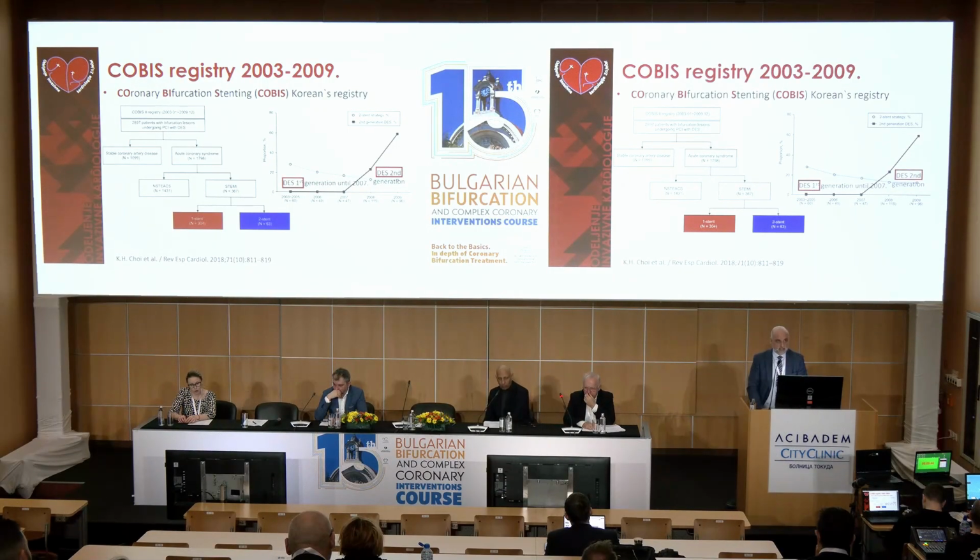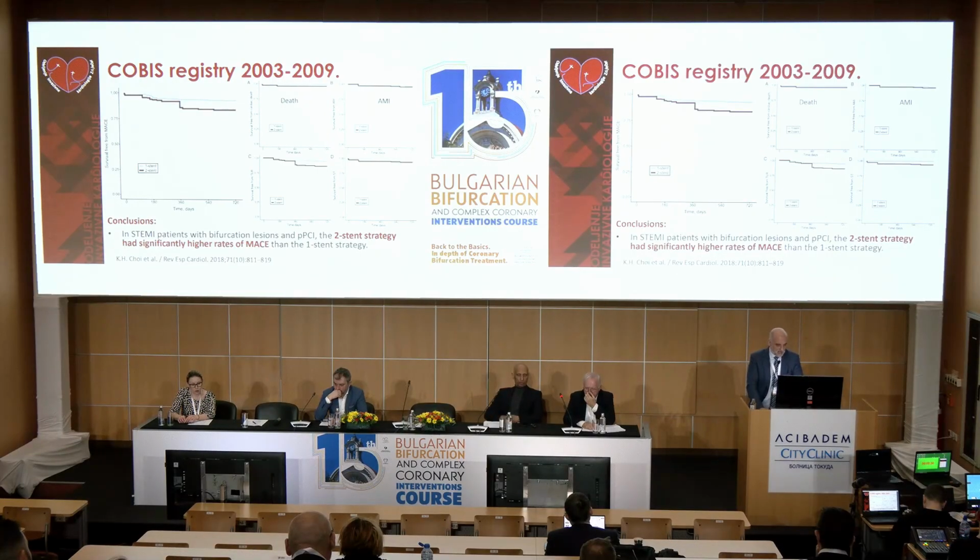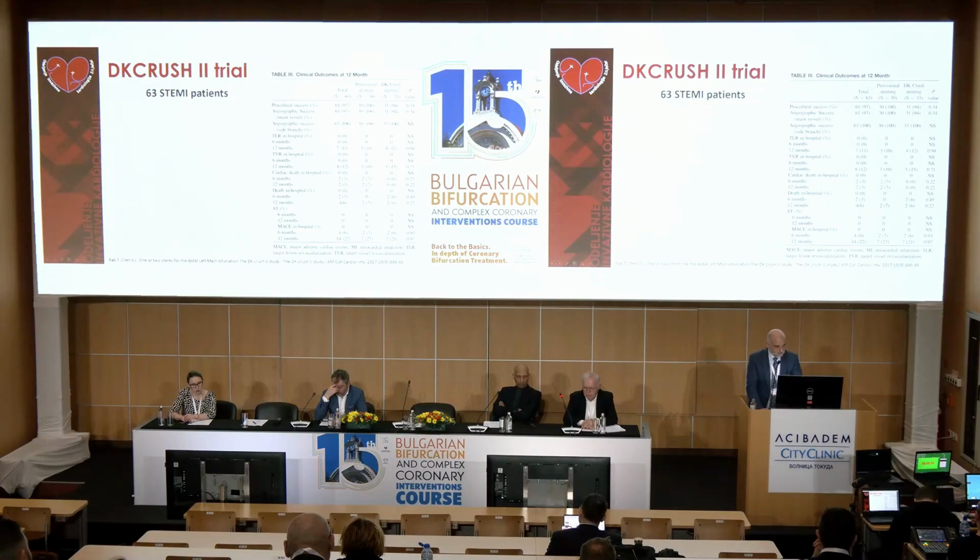In the last 3 years, patients got second generation drug-eluting stents. Probably this is the cause that the two-stent strategy had a significantly higher rate of MACE than the one-stent strategy, in all MACE, in target lesion revascularization, and in stent thrombosis.